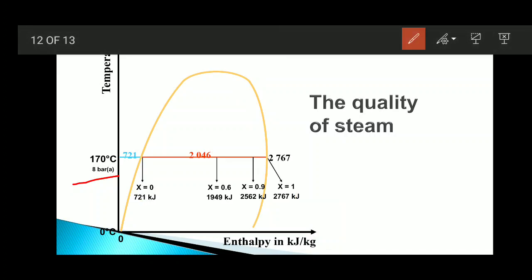Now when the dryness fraction increases from 0 to 0.6, the total heat content also increases to 1949. At dryness fraction 0.9, heat content is 2562 kilojoule. When steam is completely dry, the heat content increases further. So the total quality of steam depends on the dryness fraction. 0.6 means steam is 60% dry and has 40% moisture content. So it is very important to know the dryness fraction of the steam, so that maximum latent heat or heat content in the steam can be utilized, and it can be seen more clearly from the temperature and enthalpy graph.